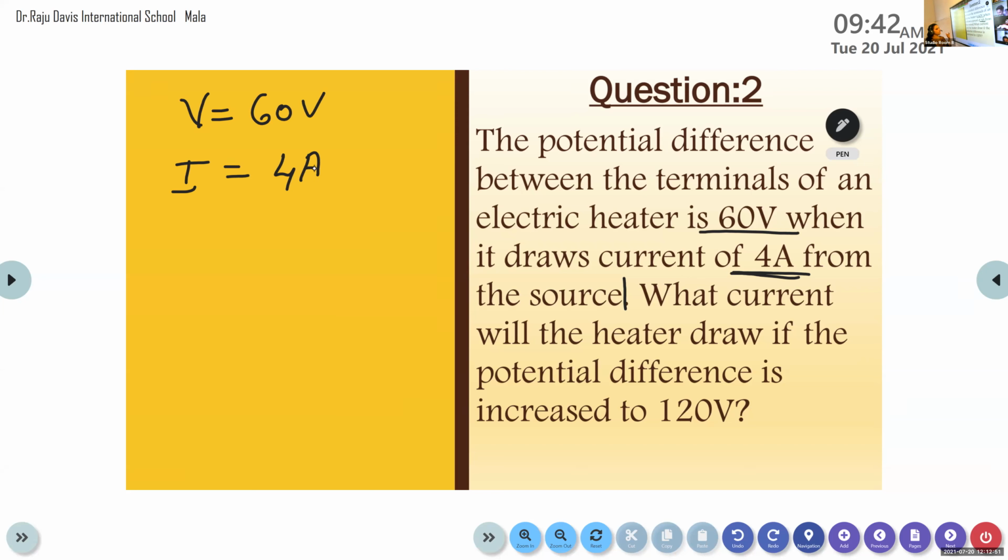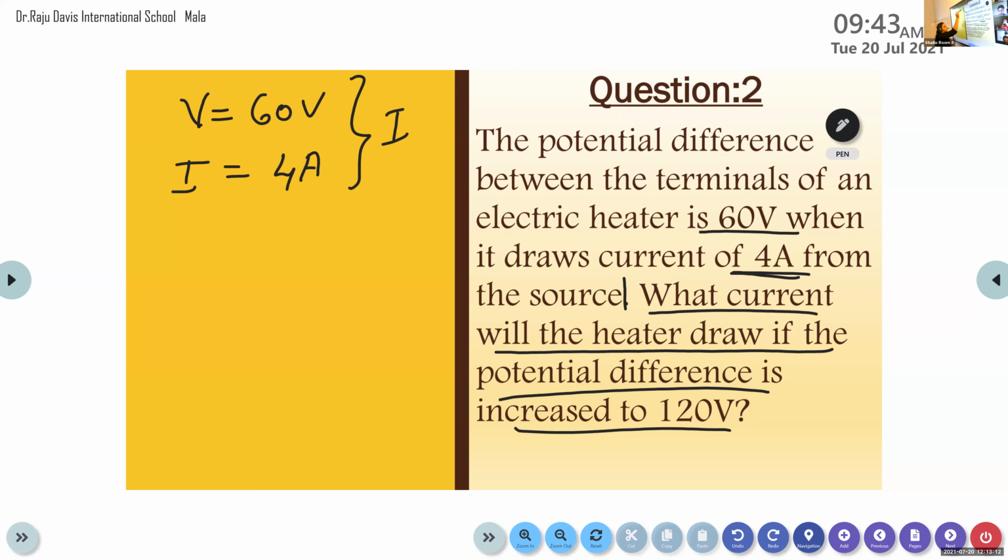So when the electric heater is connected to a voltage source of 60 volt, it draws a current equal to 4 ampere. So that is not our question. Our question is this: what current will the heater draw if the potential difference is increased to 120 volt? So this is the first case.